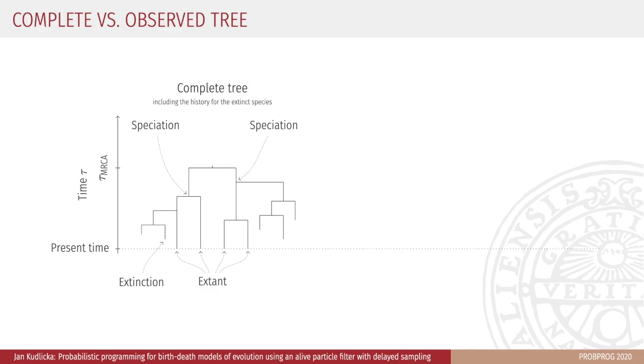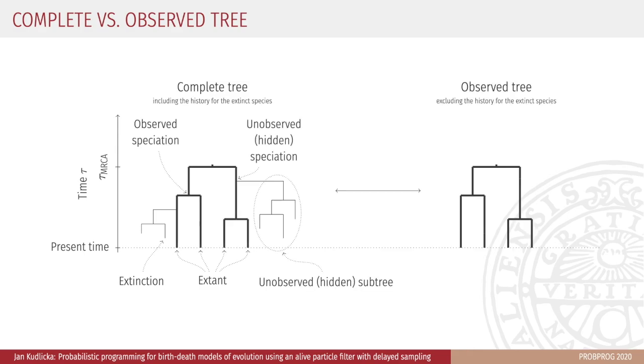The result of running any generative birth-death model forward is a tree like the one shown here. This tree includes extinct species and is therefore called complete. A tree that shows the evolution of only the extant species and their ancestors is called observed. The observed tree, which corresponds to our complete tree, is shown on the right side.